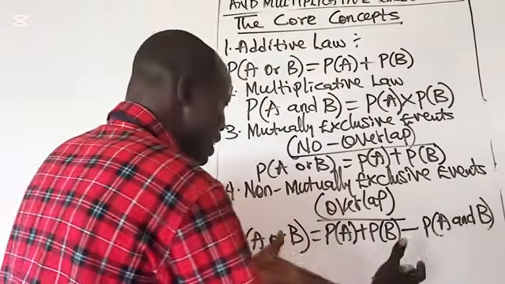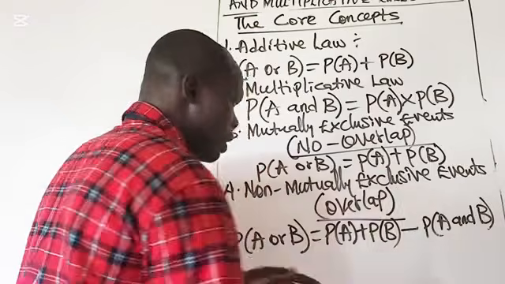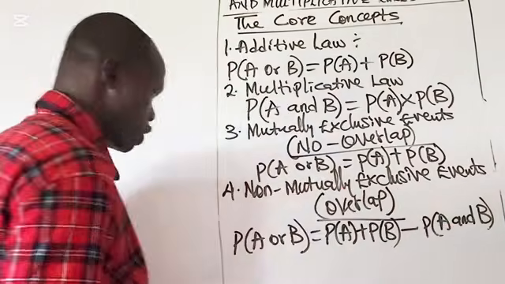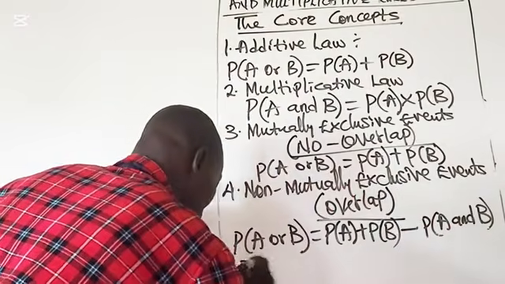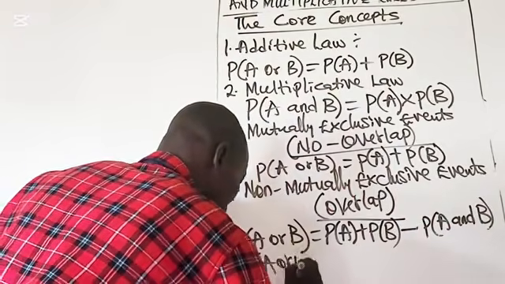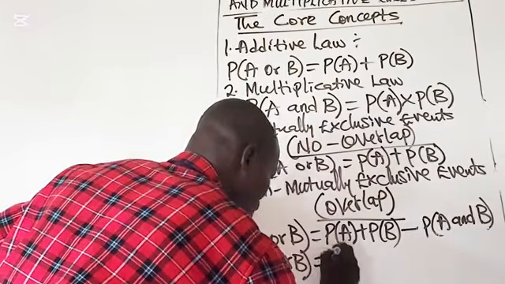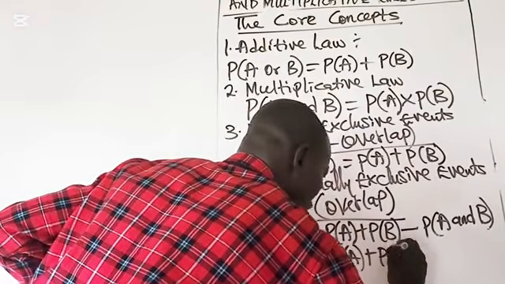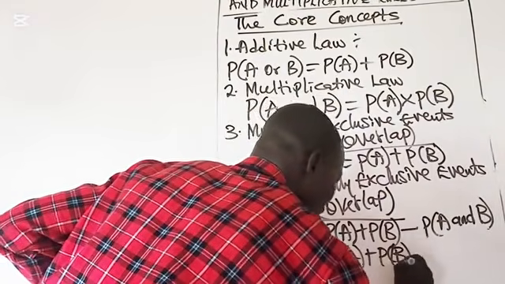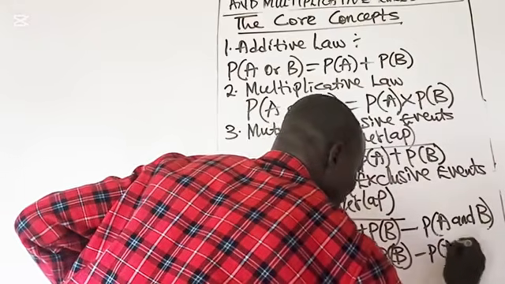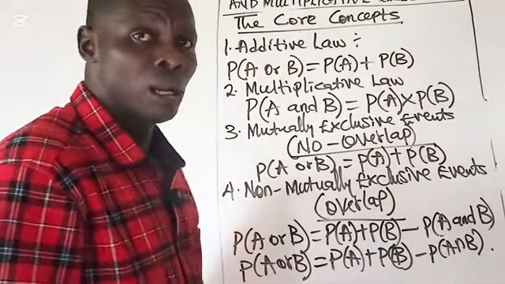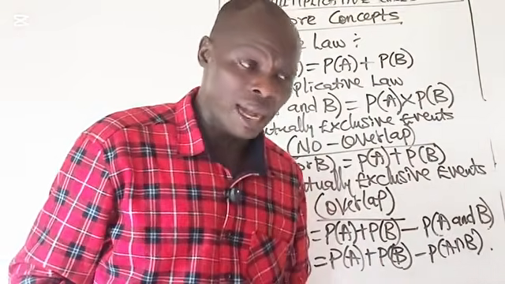So they have something in common. That is what we mean by overlap. So when something is common between them, you remove the one that is common. Remember, in set notation, probability of A or B will be probability of A plus probability of B minus probability of A intersection B. So these are the laws I want you to bear in mind.